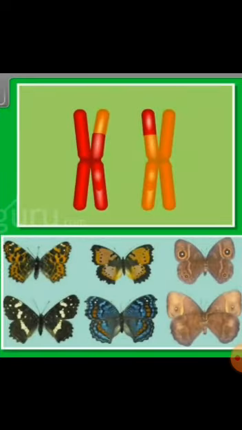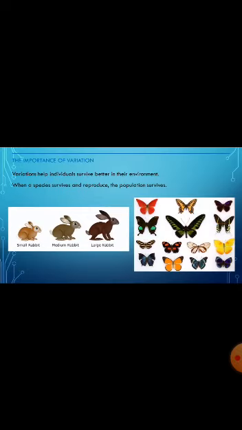It enables the new individuals to adapt to the environmental changes and thus helps the survival of that particular population. They make an organism fit better to struggle for its existence. Variation creates new traits in a species that enable it to survive in the changing environment. Here you can see one more picture of variation.